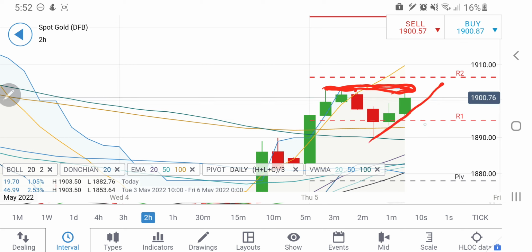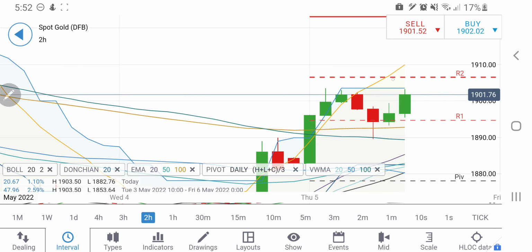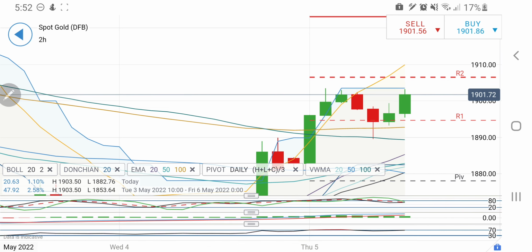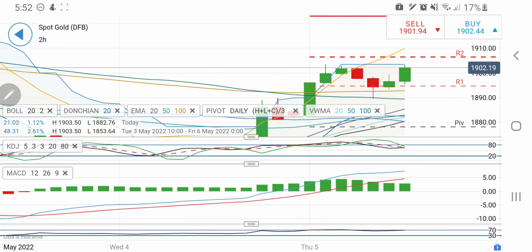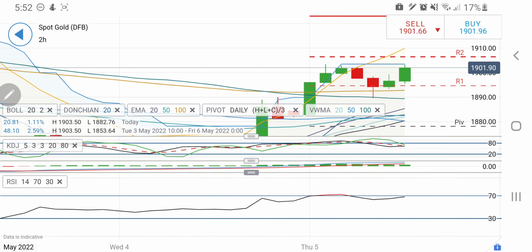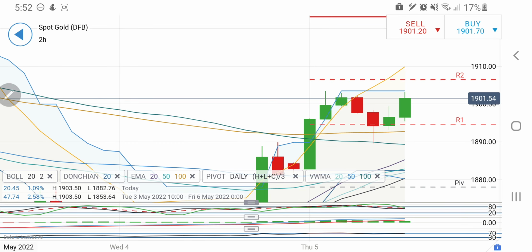At the same time, on the downside there is a support at 1895 level. So only if it breaks 1895, yes, you can go short there. You can expect it to drop again towards 1890 and below levels. Till the time it sustains, probably we may see a good rise. Now see the 2 hour stochastic, it was overbought here. Now it is looking downwards and trying to rise from here. MACD is running parallel and trying to rise from here, and yes, it is still in green. RSI is near to overbought zones.